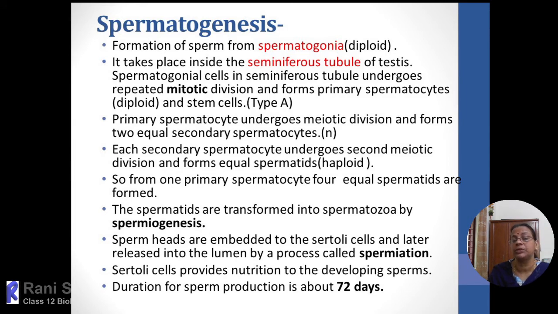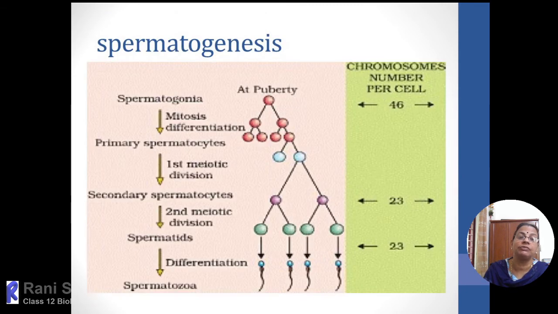So the last step of spermatogenesis is called as spermiogenesis, and this spermatozoa will get embedded within the Sertoli cells, and there it will absorb maximum nutrients, and they will grow and they will mature. The mature sperm, automatically it will be released from the Sertoli cells. That process is called as spermiation into the lumen. Then through the lumen it will be carried, and through the accessory ducts, everything. Then finally it will be ejaculated out in the form of semen. So the duration for the formation of one sperm from the spermatogonia, the total duration, takes around 72 days.